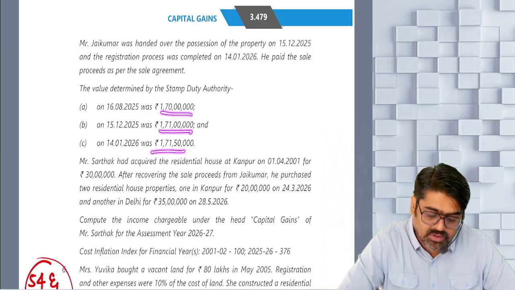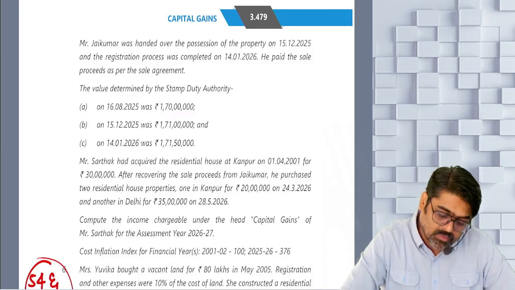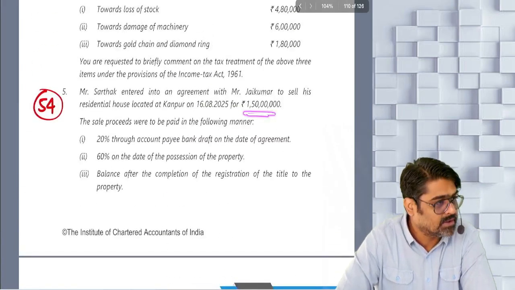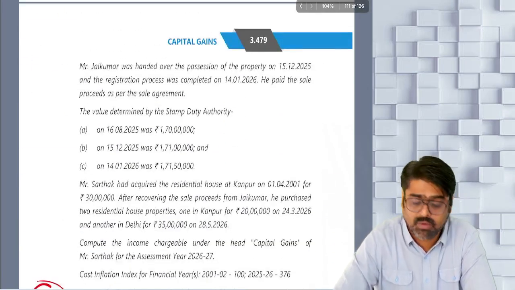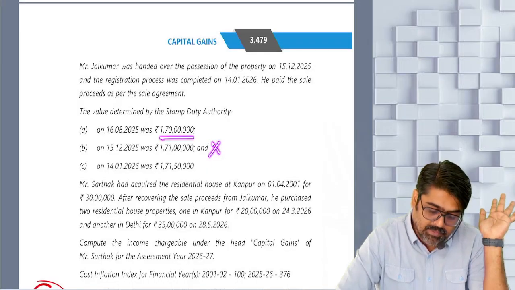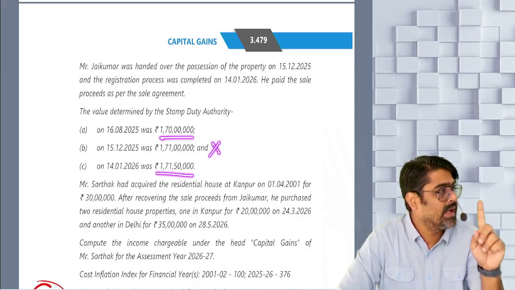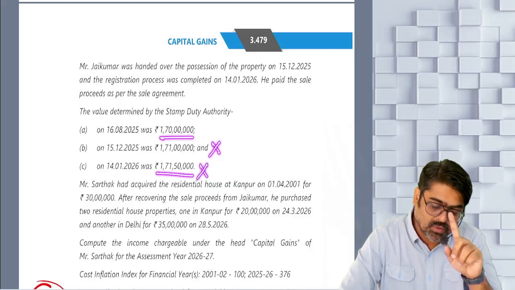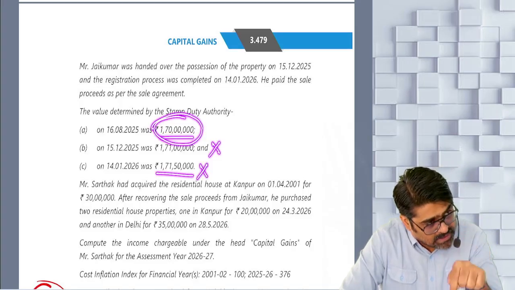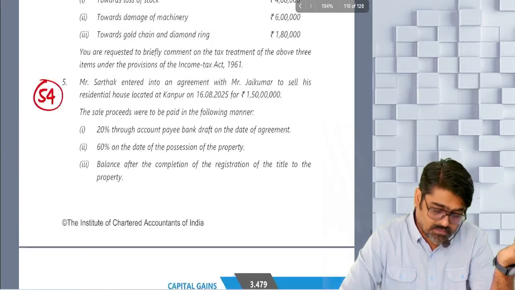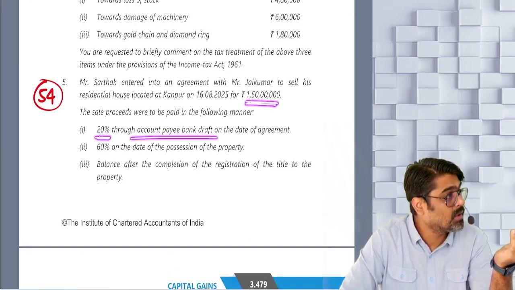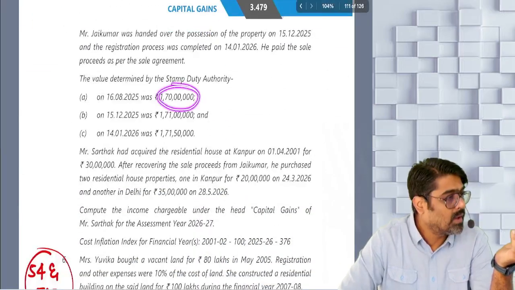On all these 3 dates, the stamp duty values are given. All the stamp duty values are more than your sale consideration. But which stamp duty value are you going to take? Date of possession you don't have to take. Either date of sale agreement or date of registration. Usually we take date of registration. But we are not going to take this, we are going to take this. Why? Because as on the date of sale agreement or before that, part of the consideration is received through prescribed mode. Yes or no? Hence the stamp duty value will be 1 crore 70 lakhs.